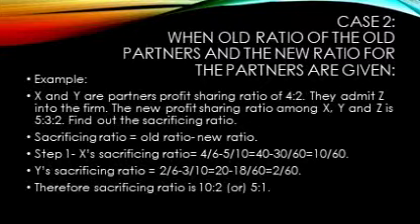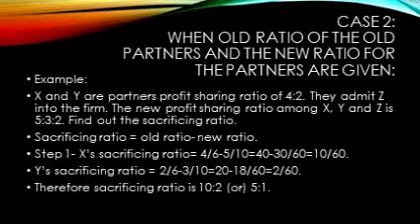In this case, the old ratio and the new ratio of the partners are given, and we need to find the sacrificing ratio. Let us see one example. There are two partners, X and Y. They are sharing their profits in the ratio 4:2.